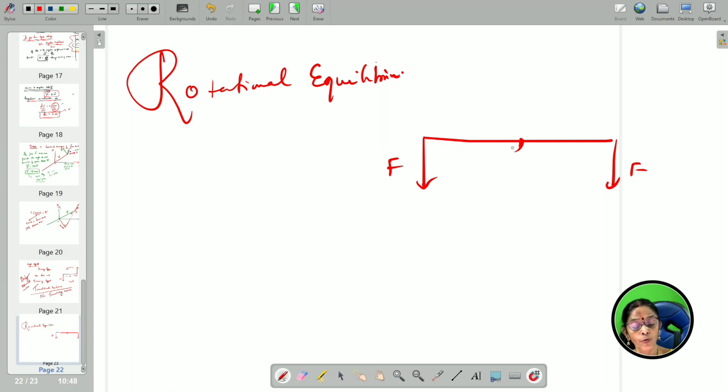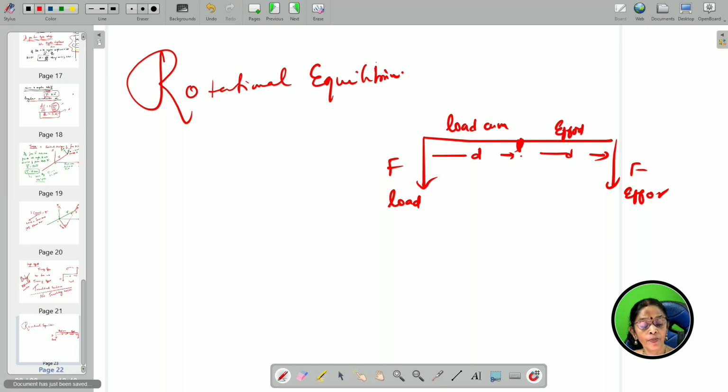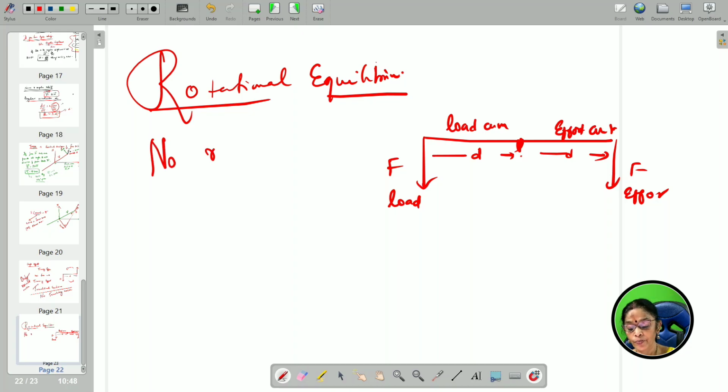So, same direction of the force with respect to the center, it is a distance D, and here also it is going to be D. Here this is called load and this is called load arm, and this is called effort, and this is called effort arm. So, now this is under rotational equilibrium. Rotational equilibrium means no rotational effect.